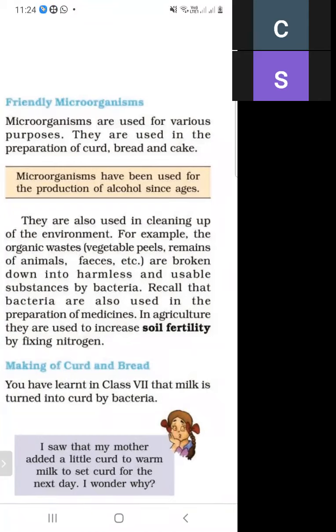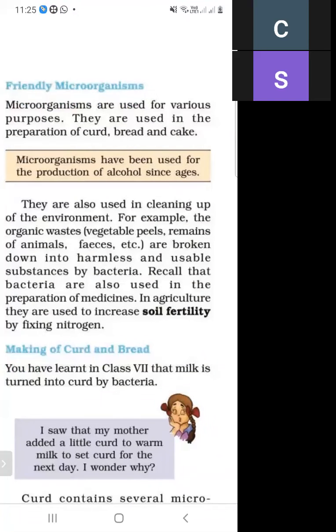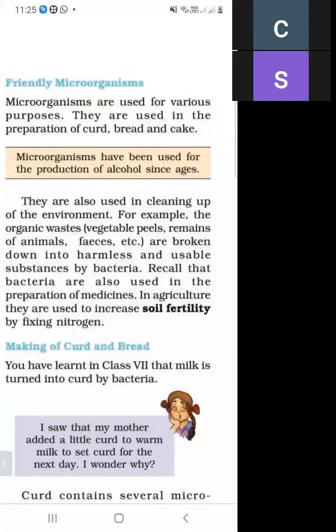Microorganisms are used for various purposes. They are used in the preparation of curd, bread, and cake. Microorganisms have been used for the production of alcohol since ages. They are also used in cleaning up the environment. Organic waste, like vegetable peels and animal waste, is broken down into harmless and usable substances by bacteria.